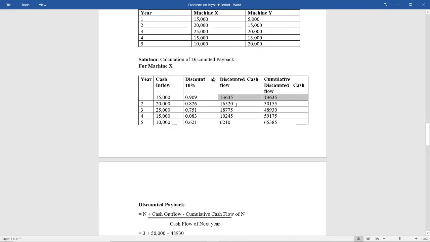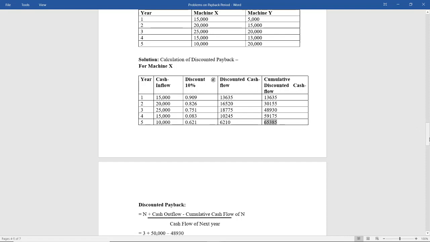And from the second year you have to just add it to the previous year. So cumulative cash flow, that is 13,635 plus 16,520 will give you 30,155. Then 30,155 plus 18,775 will give you 48,930. Then 48,930 plus 10,245 will give you 59,175. Then 59,175 plus 6,210 will give you